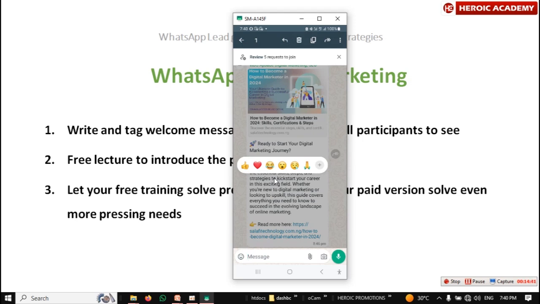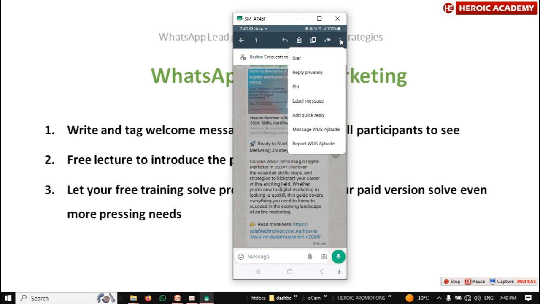Okay, but this message is not really my own. Just know that once you send a message, you can tag the message so that when somebody visits, the person will see the message and read it. Okay. Very good. But don't worry, this message is not my own message, so I won't tag it. All right, so that is it.